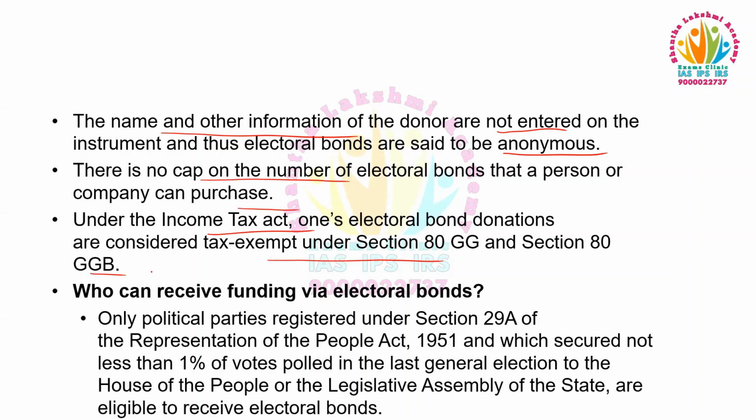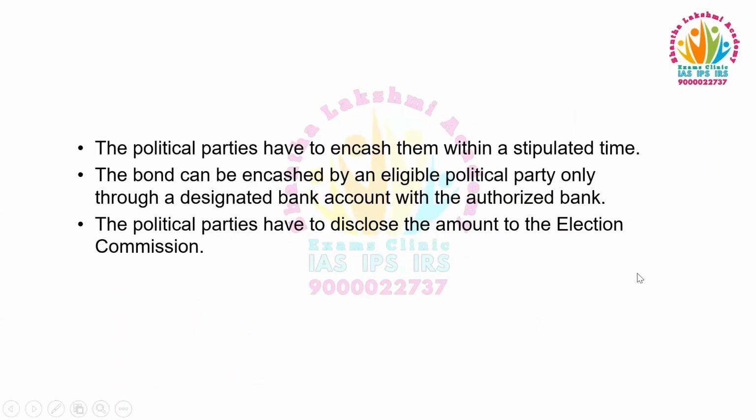Only political parties registered under Section 29A of the Representation of the People Act 1951, and which secured not less than 1% of votes polled in the last general elections to the House of the People or the Legislative Assembly of the state, are eligible to receive electoral bonds. The political parties have to encash them within a stipulated time.